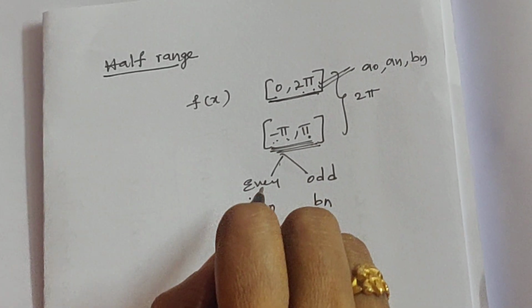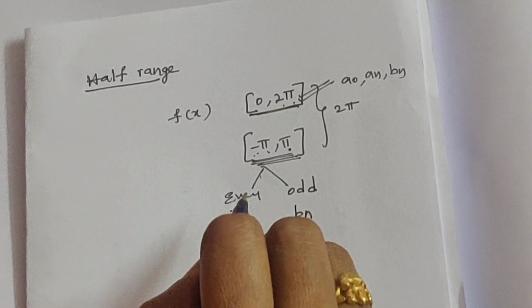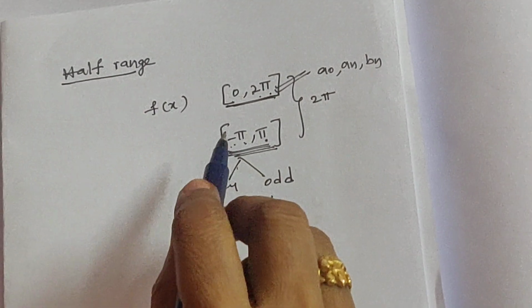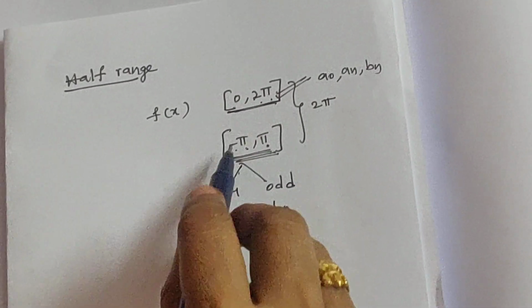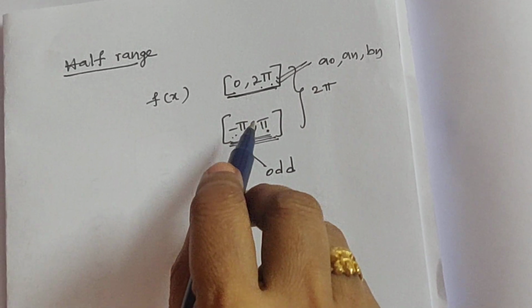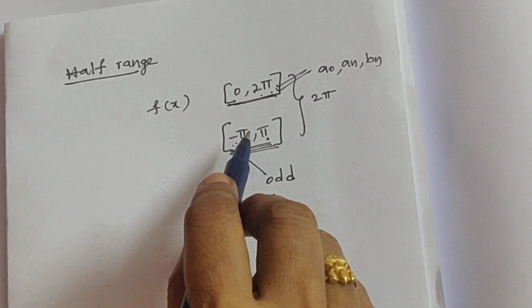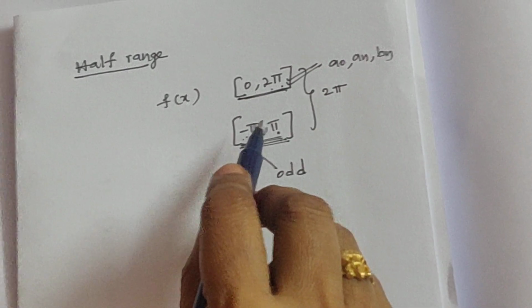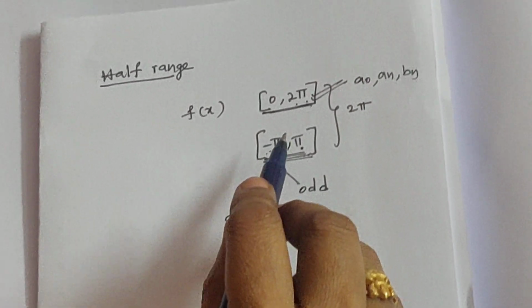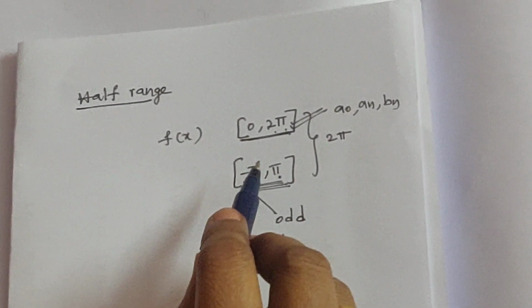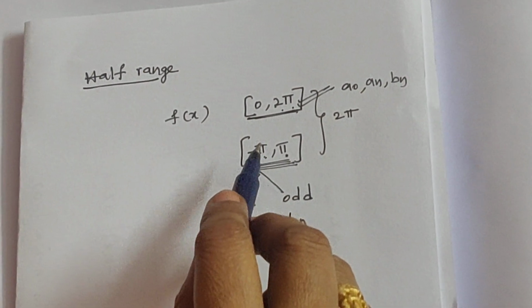Sometimes we can't say whether the given function is even or odd. It may be defined in the interval minus pi, pi, but we can't say whether it is even or odd. In that situation, blindly determine a0, an and bn Fourier coefficients.